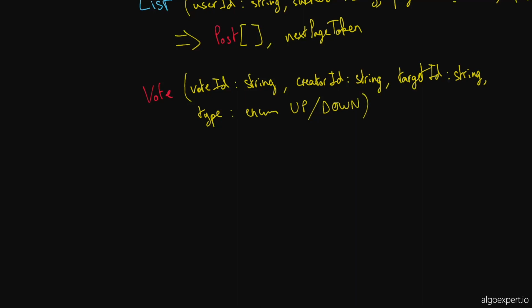Okay, and so I think that's all for vote. As far as the methods, would you ever get a vote or list votes? I don't think you would ever get or list votes, at least not on the subreddit. On a subreddit, you would allow users to create votes, certainly, and you're able to change your vote on Reddit, right?